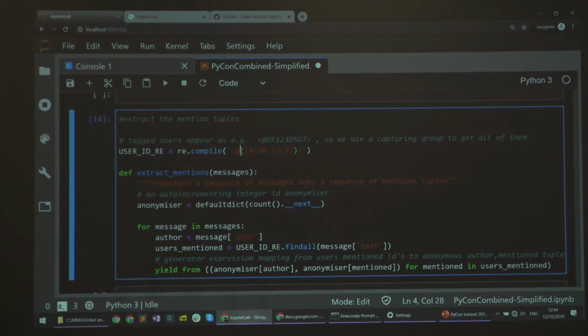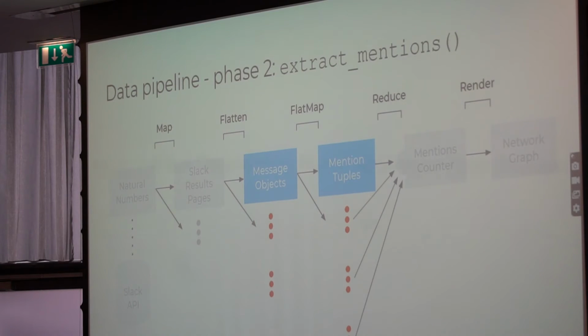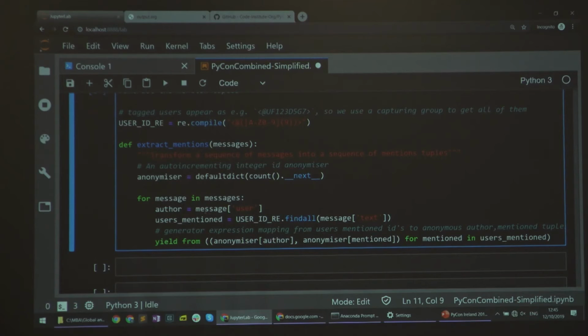Using a capturing group here, and then on each of the messages using the findall method to get an iterator of all of the matching IDs. So this is the main part. For each message object, we're going to transform that into a sequence of tuples. We have the message's author. We have, through that regular expression, all of the user IDs that they've mentioned. And now we want to create a tuple pair of who mentioned whom. So that's this generator expression.